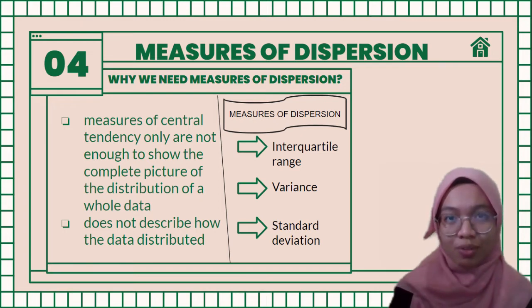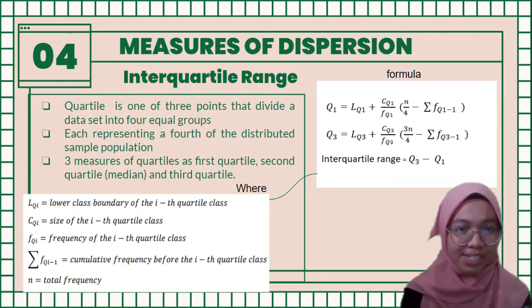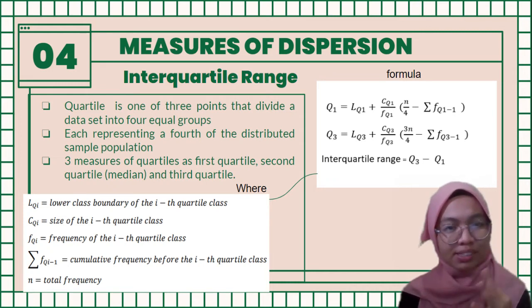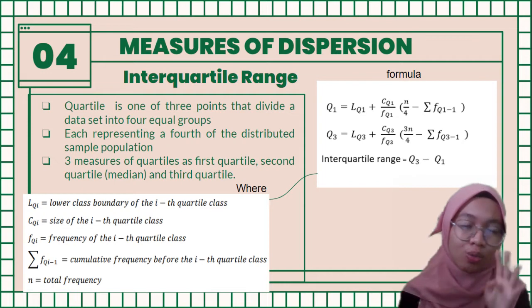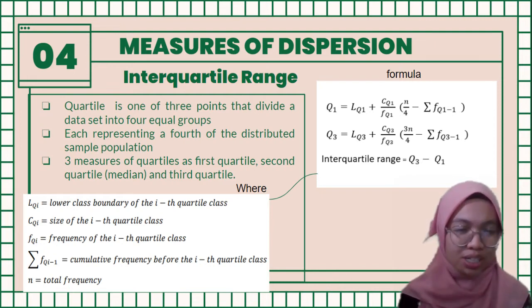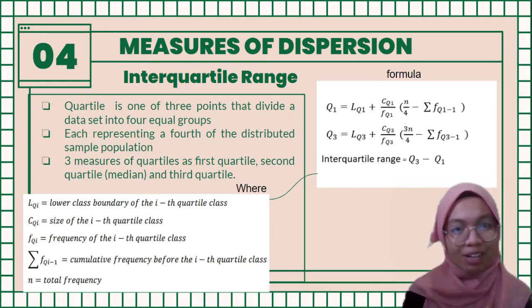So, I will proceed with interquartile range. To find interquartile range, first, you need to know the first quartile and third quartile. In a dataset, a quartile is one of 3 points that divide a dataset into 4 equal groups, each representing a fourth of the distributed sample population. We also know the 3 measures of quartiles as the first quartile, second quartile or median, and third quartile.